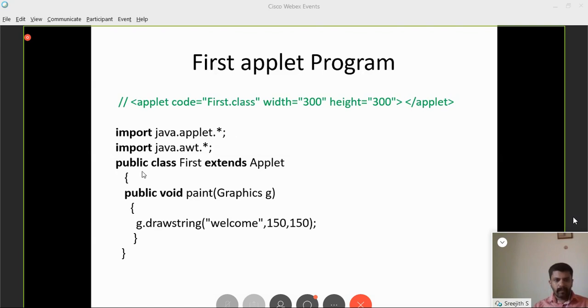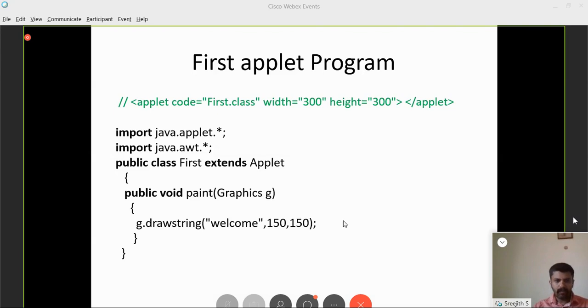Then public class first extends applet. Extends is a keyword used for inheriting. Hope you are aware of inheritance. So class first extends applet, where applet is a built-in class which is defined inside the package java.applet. Clear. Going inside, the program is simply to draw something into the graphics.